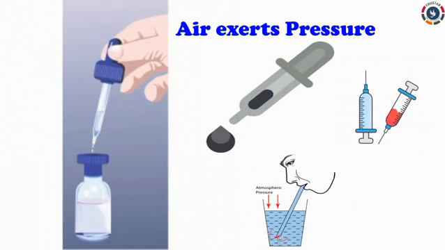Anything that has mass exerts pressure. Since air has mass, it exerts pressure. We use air pressure in many ways. It is because of air pressure that a liquid enters a medicine dropper. A fountain pen or a doctor's syringe also works on the principle of air pressure.